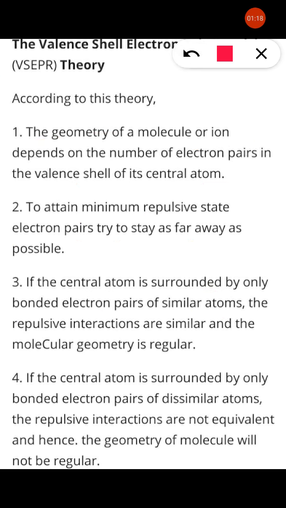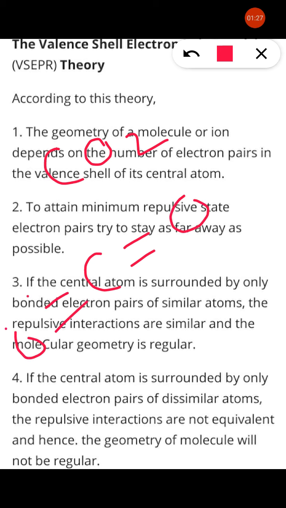Suppose that there is carbon dioxide. In carbon dioxide, carbon is double bonded to O and double bonded to O. See here, this structure is linear because at the central carbon atom there is no lone pair of electrons, so there is no repulsion and hence the bonds are linear and the bond angle is 180. There is no lone pair, therefore its structure is linear.